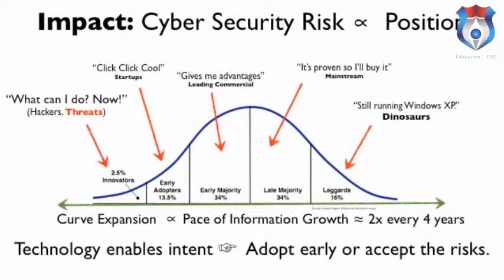So here's something to scare the hell out of you. Pick a place that you think you are on the curve by the type of questions you ask. Now imagine that curve expanding at a rate that's proportional to information growth. Let's be conservative and say information is doubling every 4 years. That means your distance from innovator to where you are on the curve doubles every 4 years. And since technology enables intent, you have a choice: you can adopt early or accept the risks.